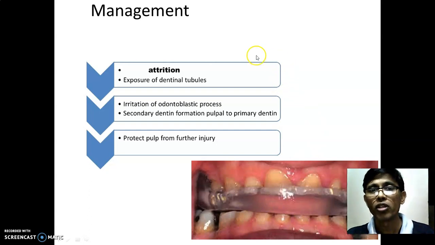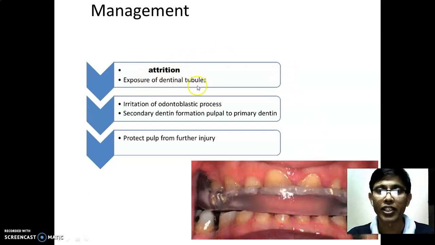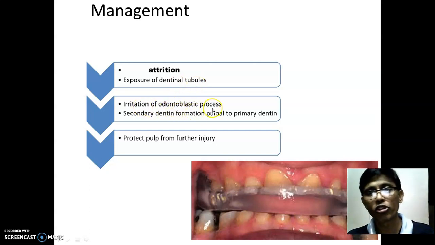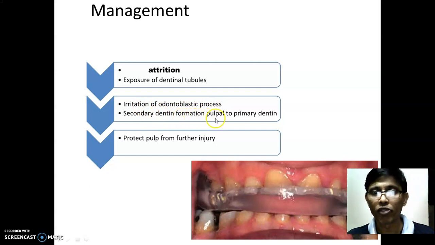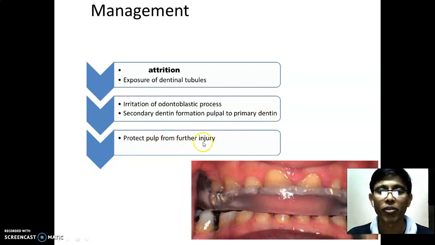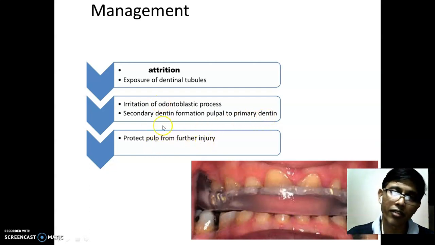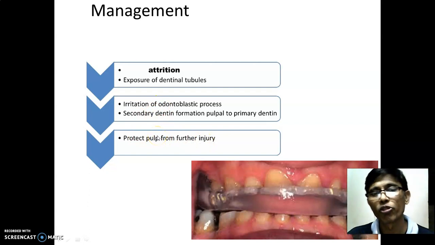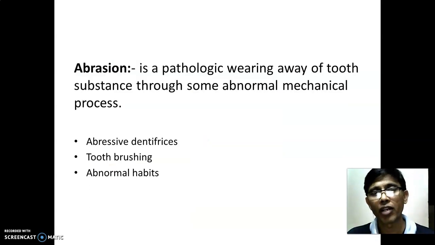Okay, so what does this lead to? With attrition there will definitely be exposure of the dentinal tubules. Then irritation of the odontoblastic process, secondary dentin formation towards the pulp area, which protects the pulp from further injury. But if there is still further damage, definitely they will go for the opening of the pulp canal. So this is what it is about attrition.